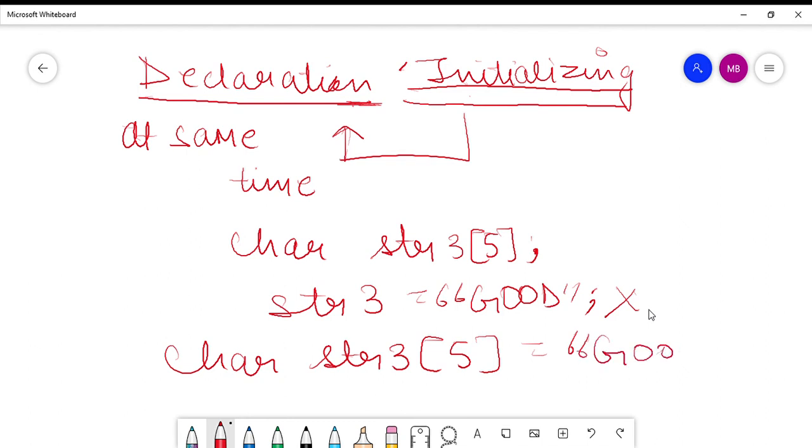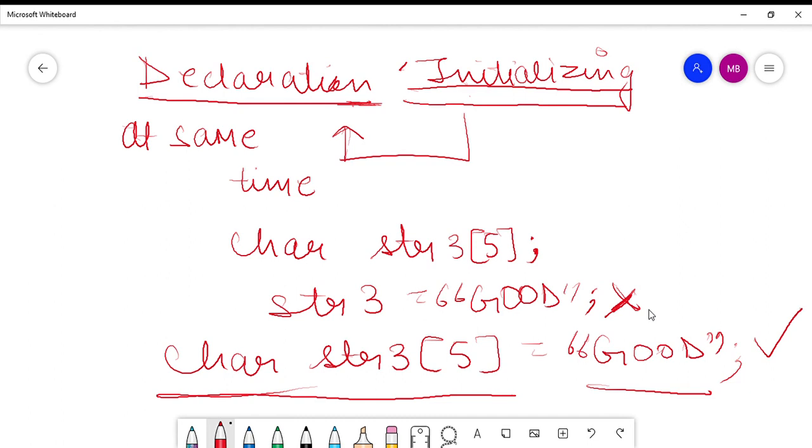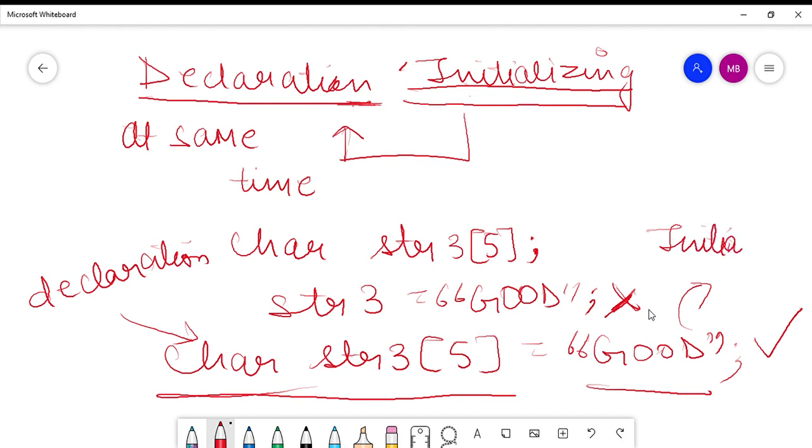This is how you will initialize this array. That means exactly at the time of declaration you will initialize it, and you cannot initialize it separately. So this is the wrong method and this is the right method. Here you did the declaration, and at the same time you did the initialization, right? So this is the right method of initializing a string or a character array. So this is all about character arrays and strings for today's class.